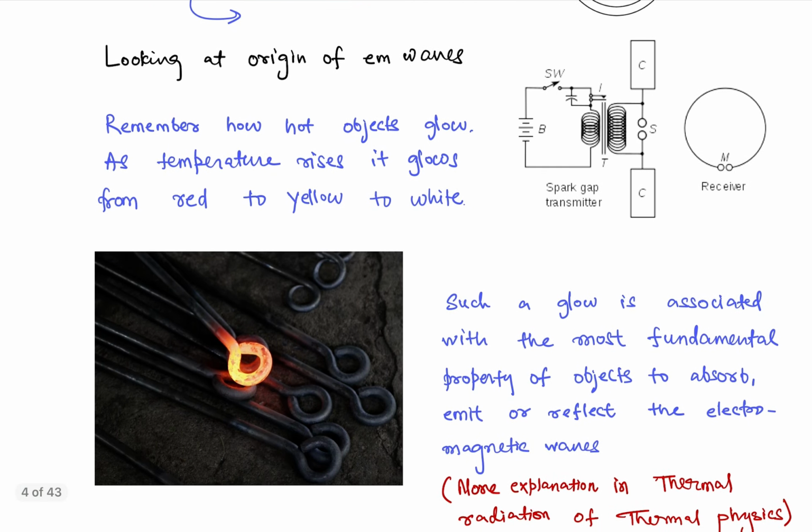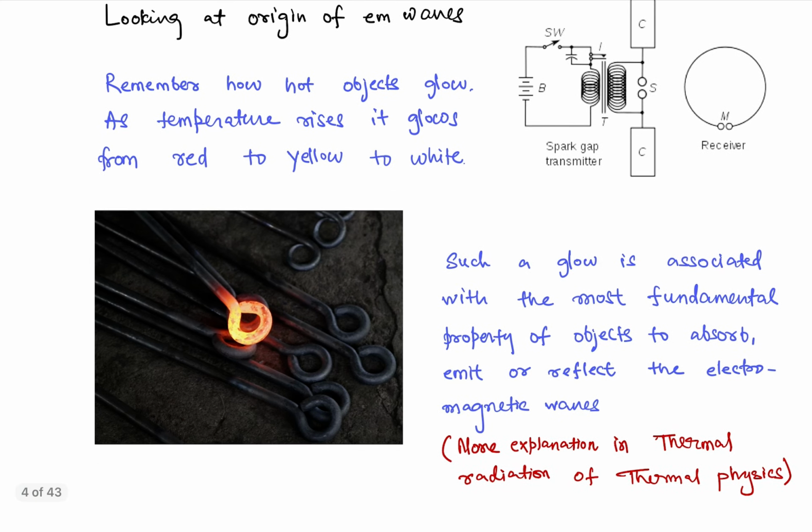Now, let us look at the origin of EM waves. Remember how hot objects glow. You see this picture. In this picture, the iron rod is heated, and because of so much heat, it has gained some kind of energy, and that energy is being re-emitted in the form of a glow, a kind of radiation. As temperature rises, it glows from red to yellow to white.